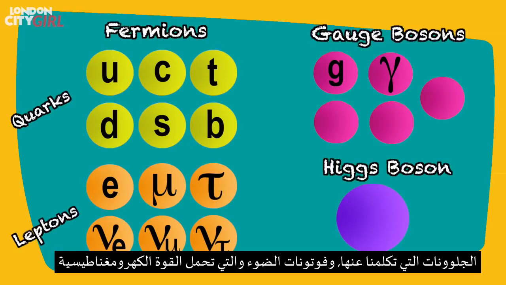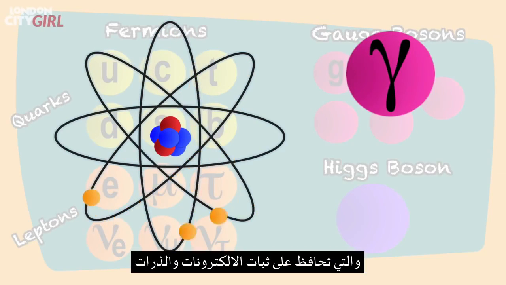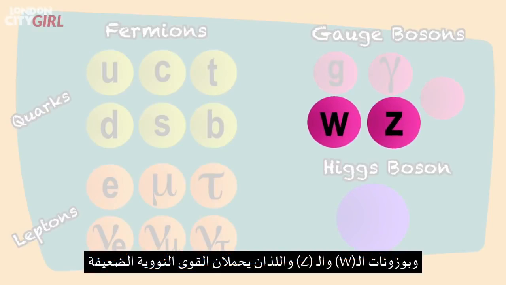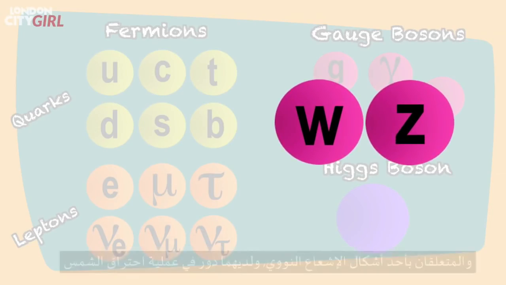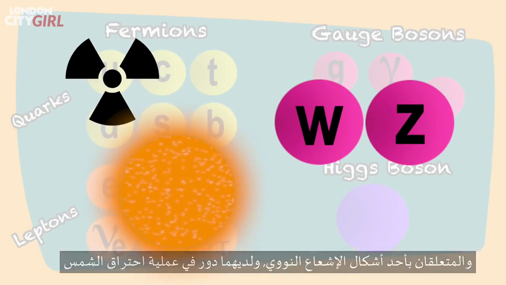The photons are particles of light and carry the electromagnetic force, which holds the electrons in atoms. The W and Z bosons carry the weak nuclear force, which is involved in some forms of radioactivity and plays a role in how the sun burns.